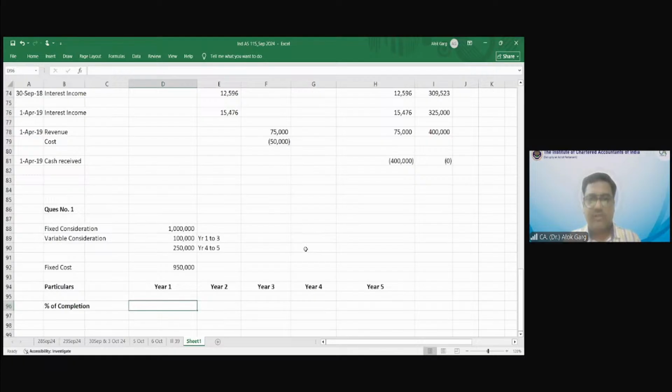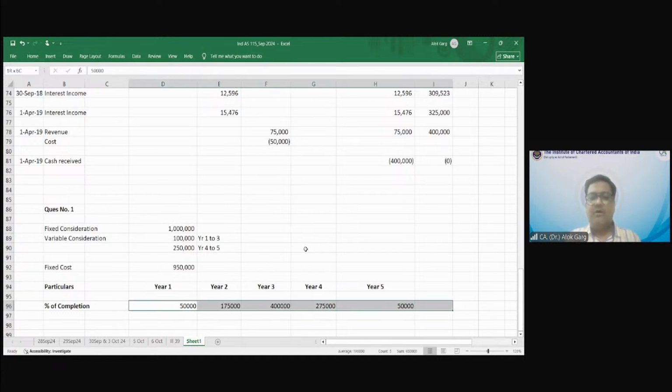In year 1, the cost is 50,000. 1,75,000 in year 2, 4 lakh in year 3, 2,75,000 in year 4, and in year 5 it is 50,000.